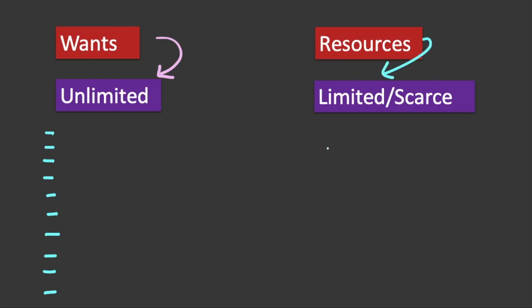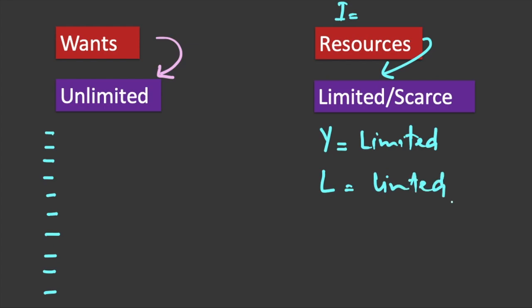Limited means, for example, you have an income. We designate income by Y, rather than I, because I means investment. With I, we designate investment. So Y means income. Our income is always limited, even if it is huge, but it is still limited. Similarly, availability of land is also limited.